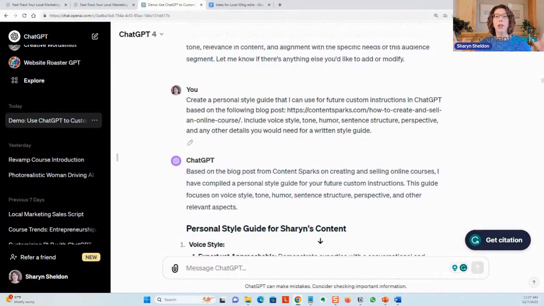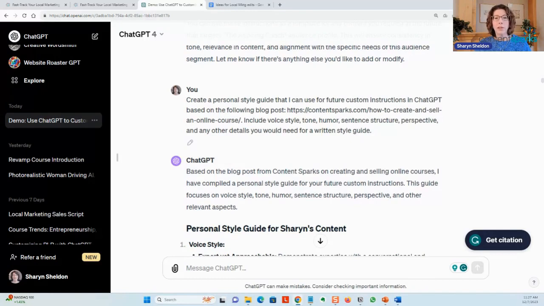So I took a very long blog post. It's actually a pillar post or pillar page. It has a ton of content that I've written. If you don't have a lot of long things, you can give it more links. But because ChatGPT, or at least ChatGPT 4, the free one may get this in the future, because it can search via Bing online, it can look at links. So rather than having to upload or paste in a whole bunch of content that other people may be able to look at, you can just give it a link to one of your blog posts or some other content, and it will look at it.